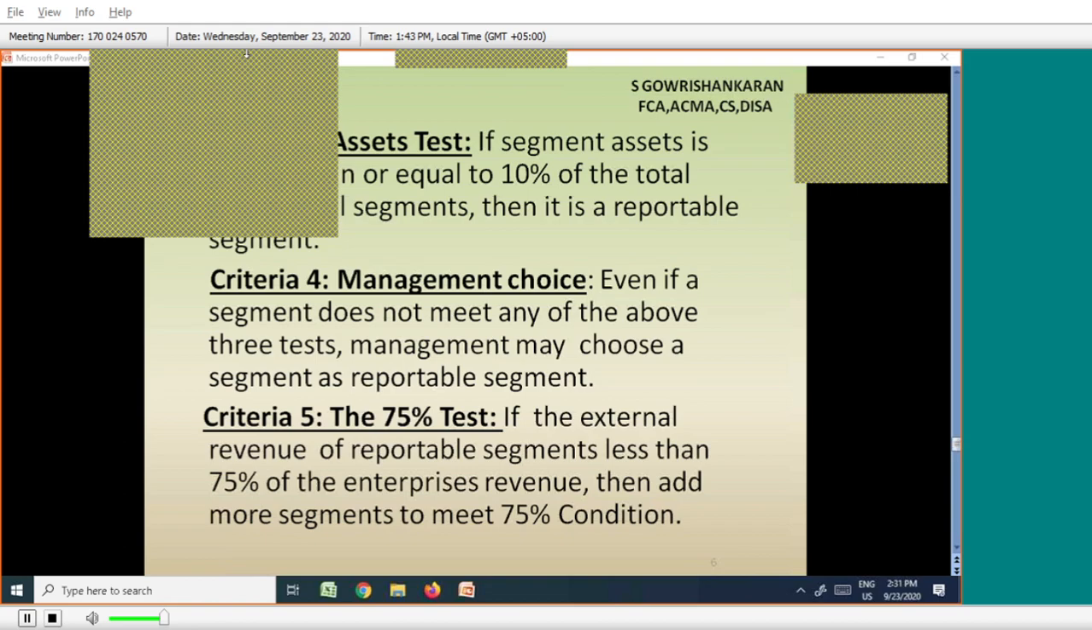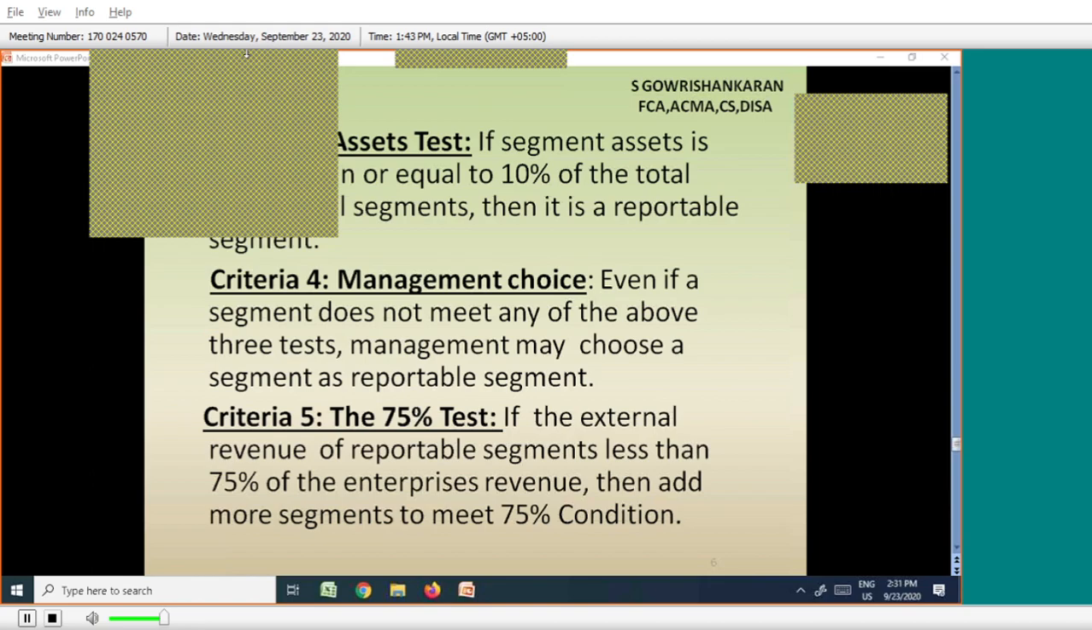Total external sales is 100 rupees. Add all the external sales of the reportable segments. It should come to a minimum of 75 rupees compared with my total sales of 100. This is an additional criteria. At the final level, this criteria will be tested.